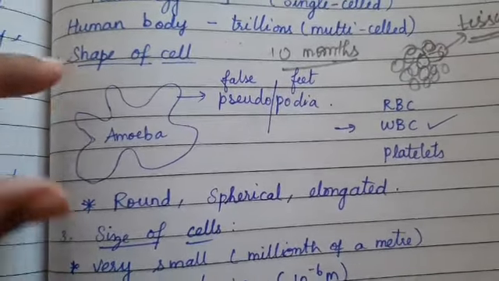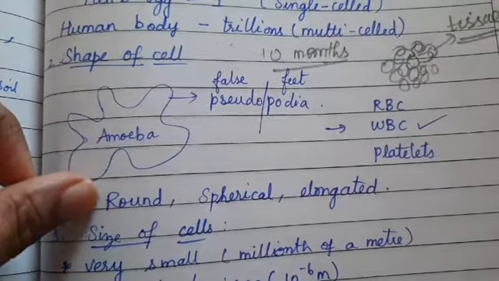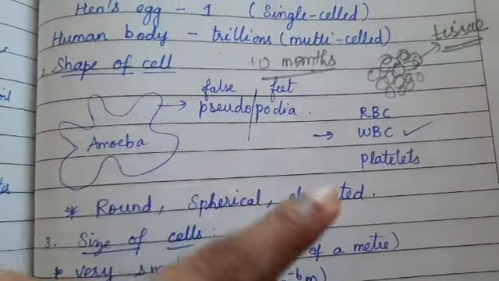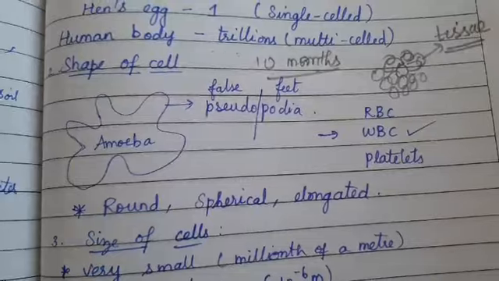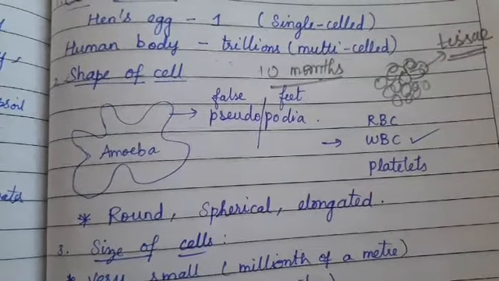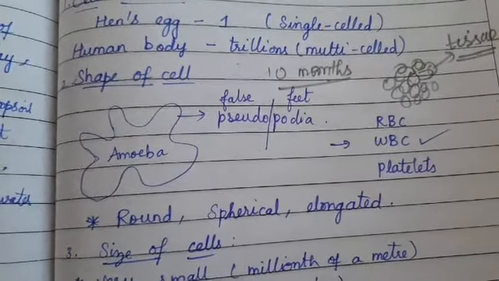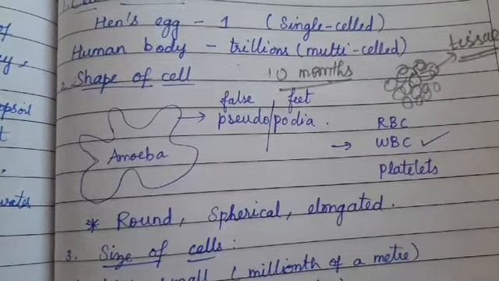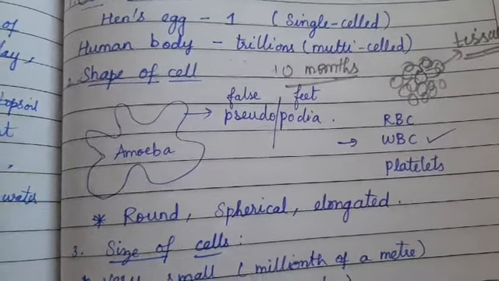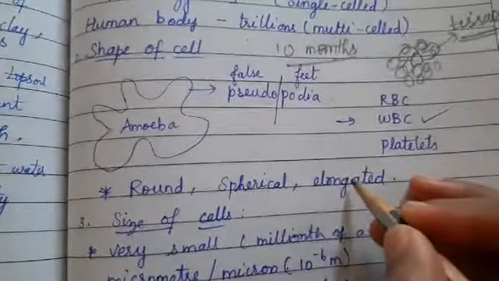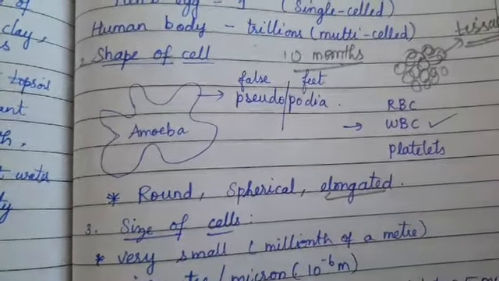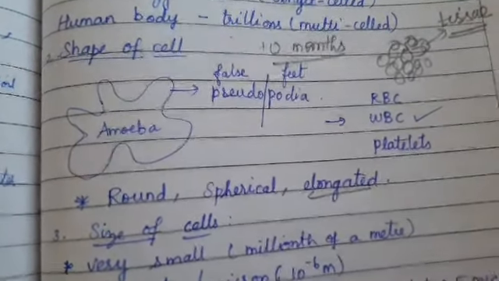Okay, so the shape of the cell can be round, spherical, elongated or cylindrical. Some cells may be long, some cells may be small in size. Long in the sense elongated, or a small cell also.